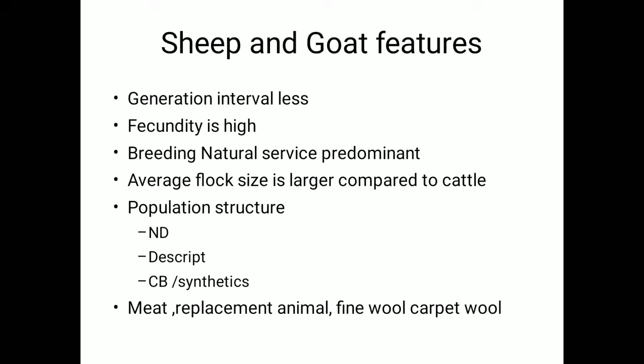Then we have fine wool and carpet wool as the other two products. Fine wool, especially in Indian conditions, is available only in the northwestern or Jammu Kashmir region, where some of the breeds have a good fine wool quality. Other than that, in most of the southern regions, if at all wool is produced in sufficient amount, it is of a carpet wool kind of category. These are the products. So depending on the products, selection strategies will be different. I think we will just move on to the next slide.